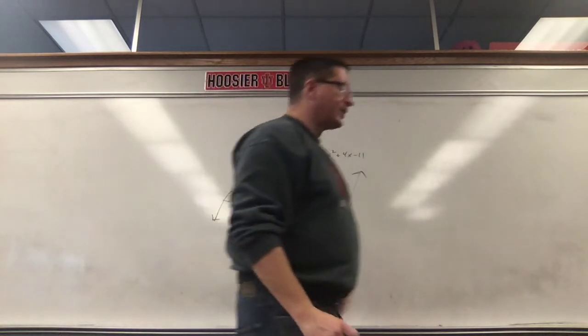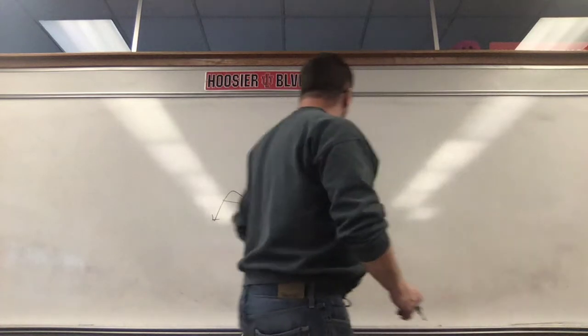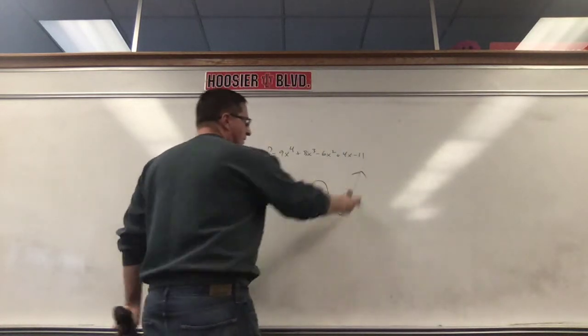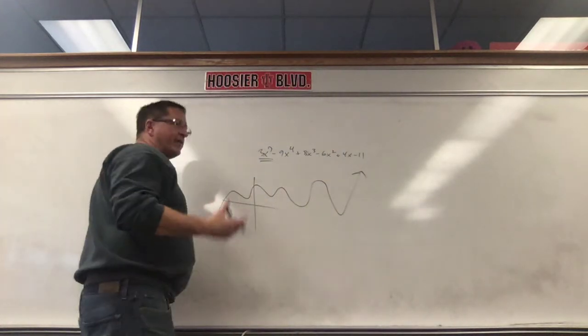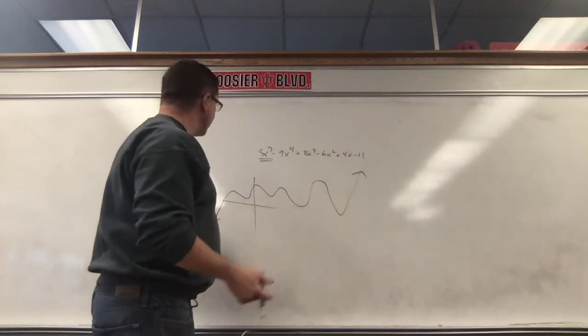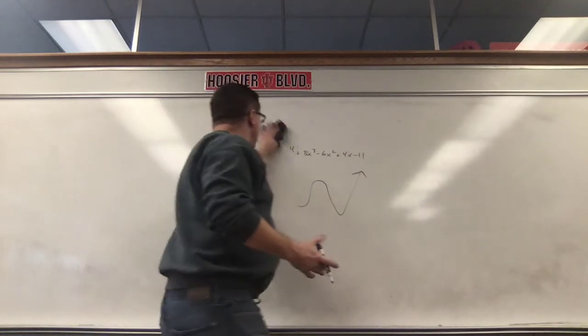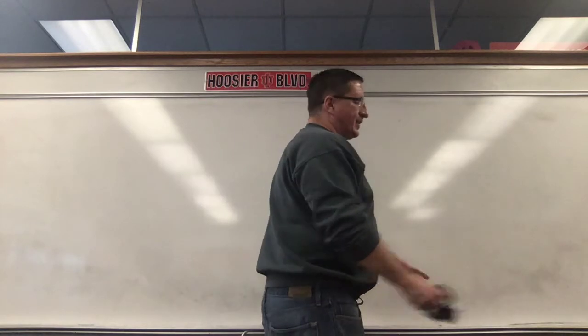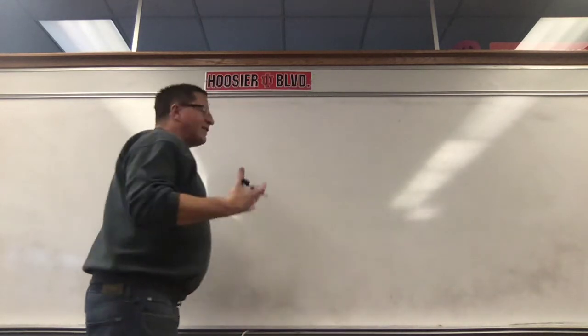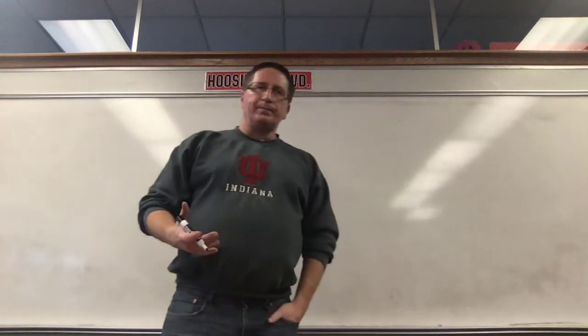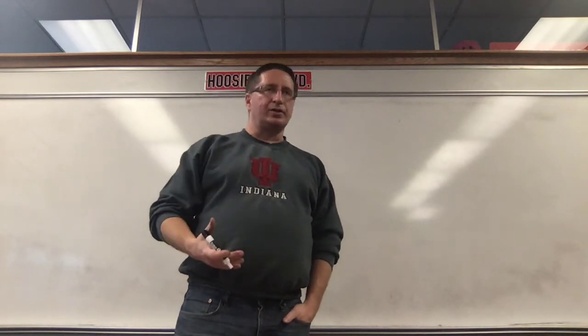All right? So, the end behavior here is you go to the right, it goes up forever. As you go to the left, it goes down forever. And we're going to say that mathematically, not in everyday language. Okay? So, what we need to understand is this. When I give you a polynomial in standard form, we're only going to look at the first term. That's all we're going to look at.